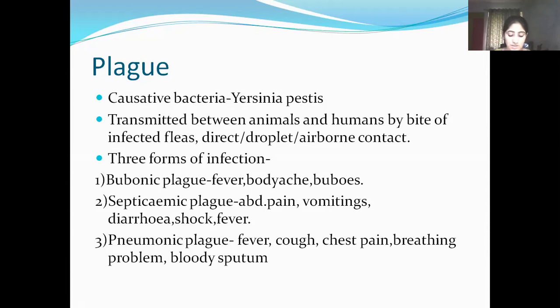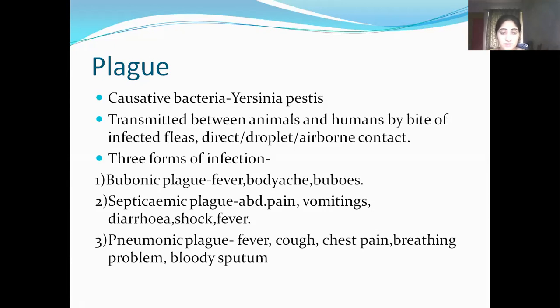Bubonic plague is the most common form of plague and is caused by the bite of an infected flea. Plague bacillus, that is Yersinia pestis, enters at the bite and travels through the lymphatic system to the nearest lymph node where it replicates itself. The lymph node then becomes inflamed, tense, and painful and is called bubo. At advanced stage of the infection, the inflamed lymph node can turn into suppurating open sores. There is no human-to-human transmission of bubonic plague.